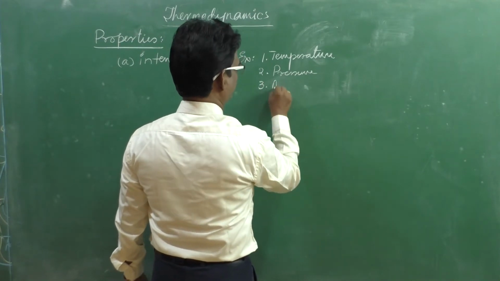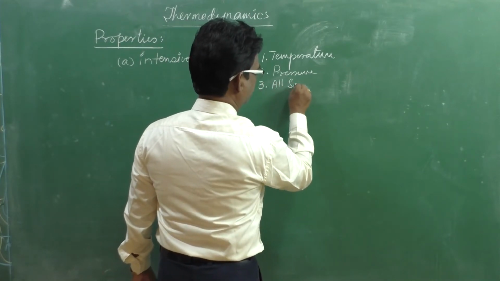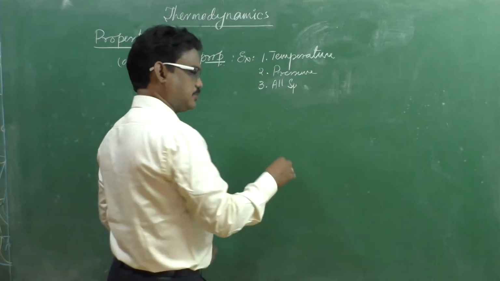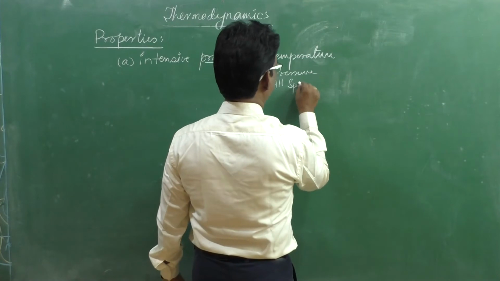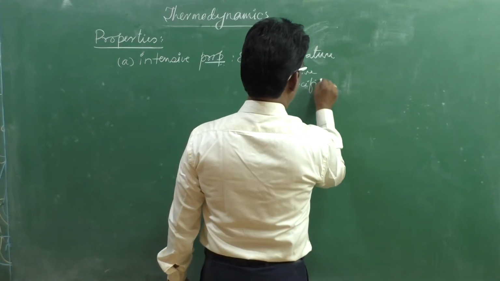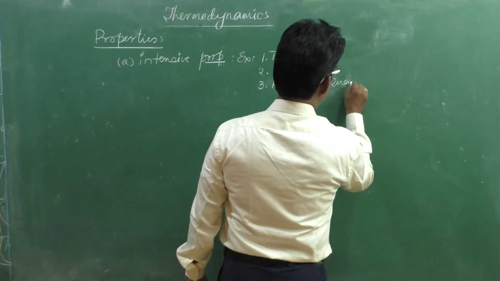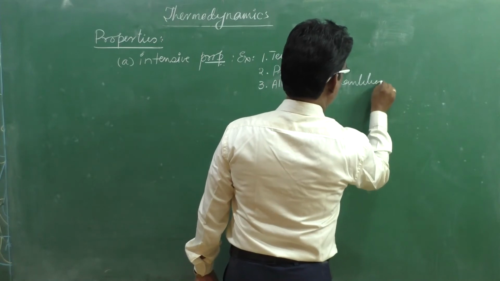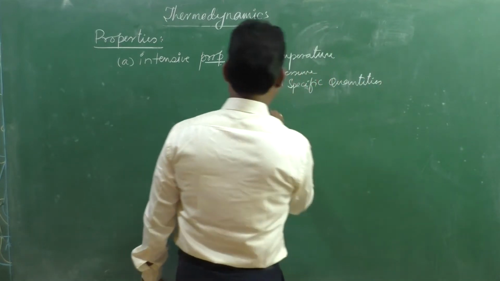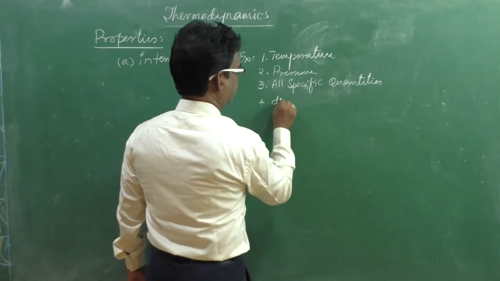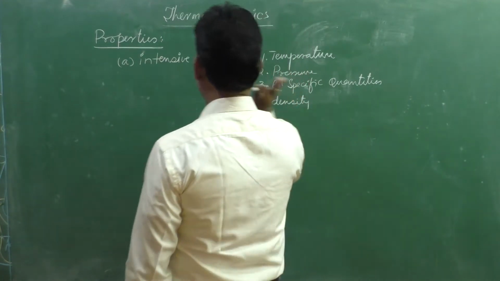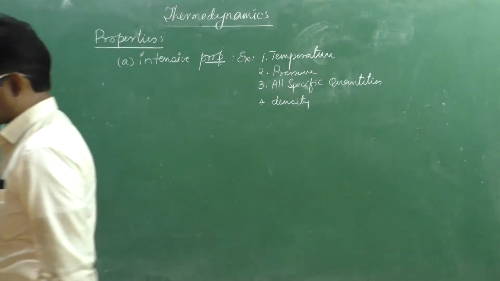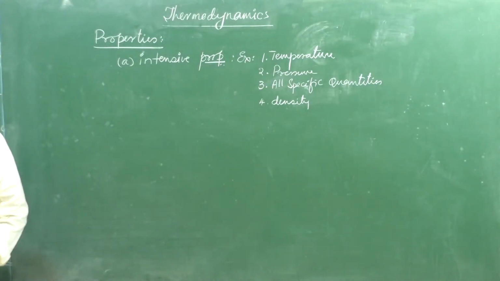All specific quantities, that is, how much there is per unit area or unit volume. All specific quantities. Right. 4th one, density. Okay. Likewise, you can define the intensive properties.